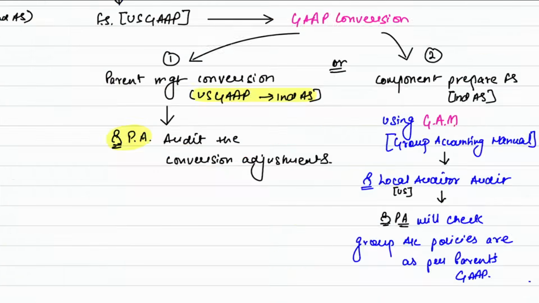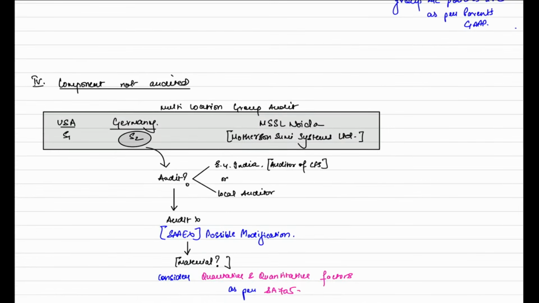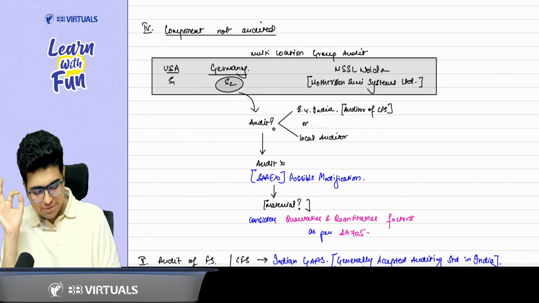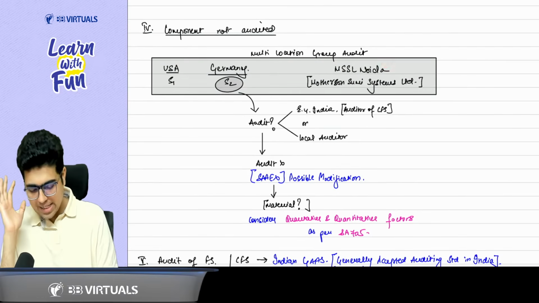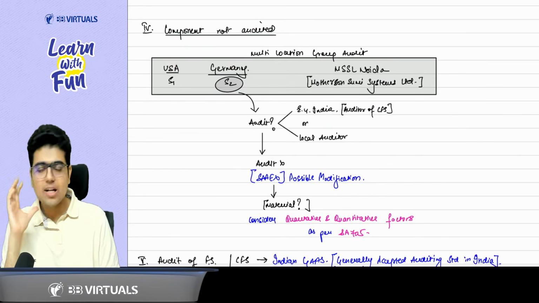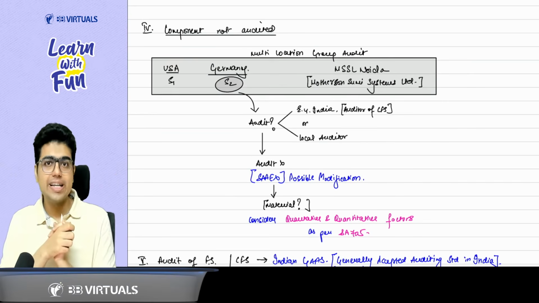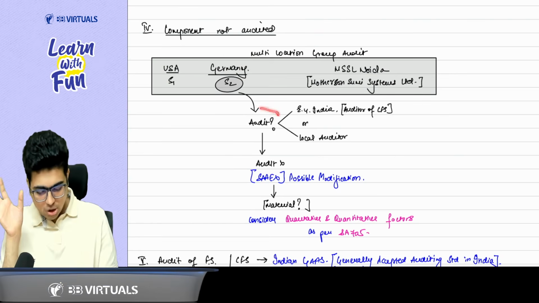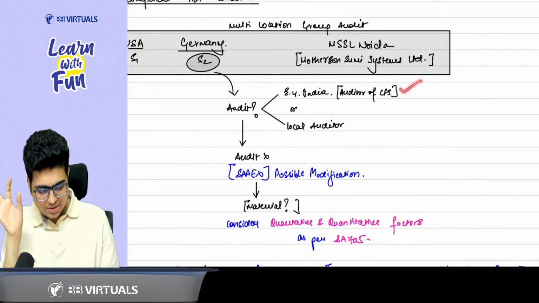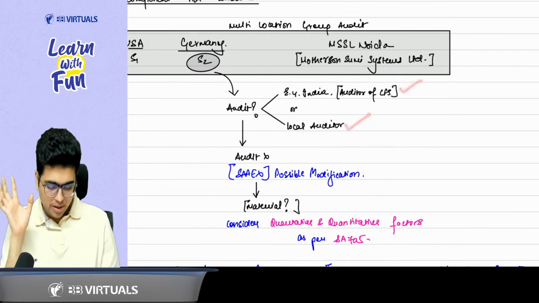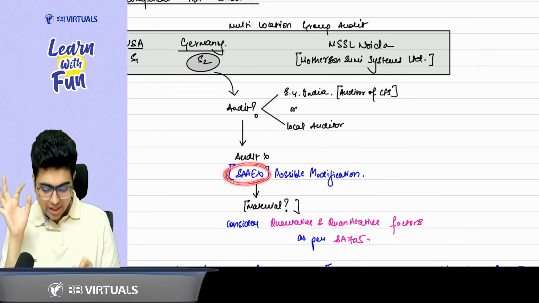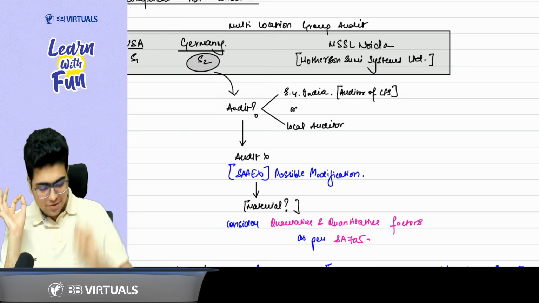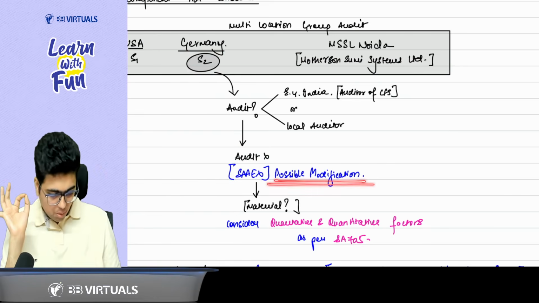Okay, sir. Now come to case number 4. Sir, what does case number 4 talk about? Case number 4 says whenever the parent company is in India and it has subsidiaries across the world, do I need to cover all the subsidiaries as a part of the audit? Yes. These subsidiaries should also be audited under a multi-location group audit. Now the audit of these subsidiaries can be done by the auditor of the CFS or the local auditor, but the audit should be done. If the audit is not done, you will not have sufficient and appropriate evidence for the amounts of these subsidiaries included in the CFS. So you need to evaluate a possible modification.